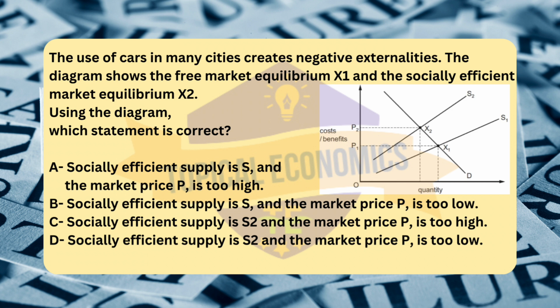B. Socially efficient supply is S1 and the market price P1 is too low. C. Socially efficient supply is S2 and the market price P1 is too high. D. Socially efficient supply is S2 and the market price P1 is too low. Reference, 2016 October-November version 3. The correct answer for this question is option D.